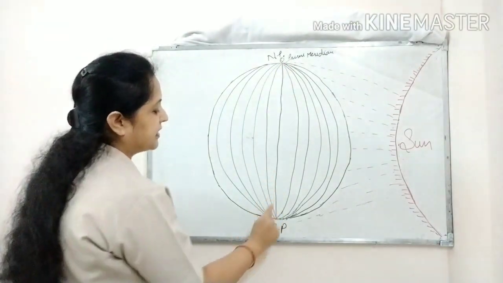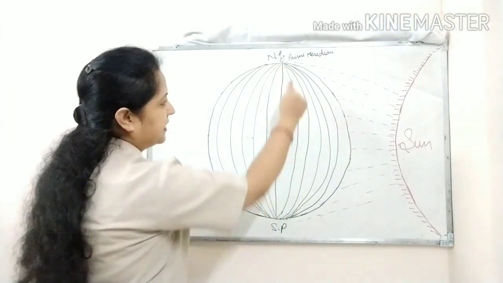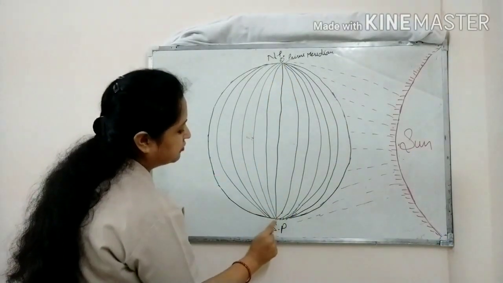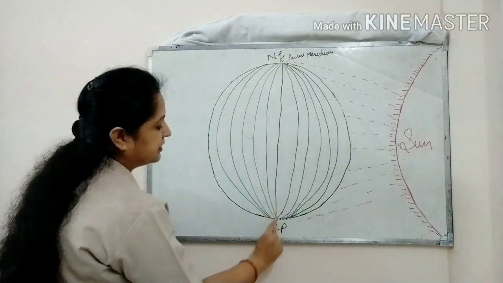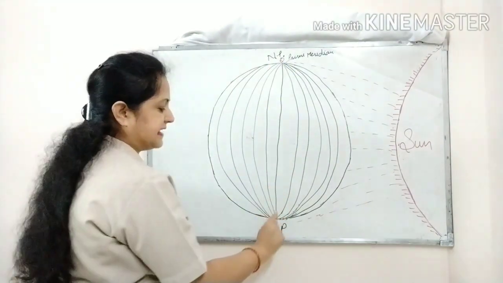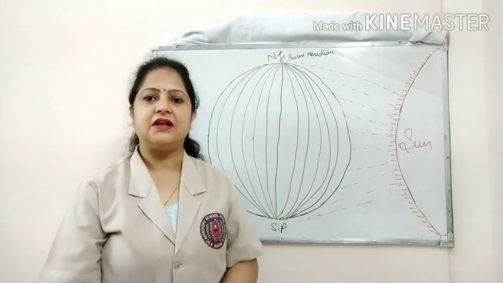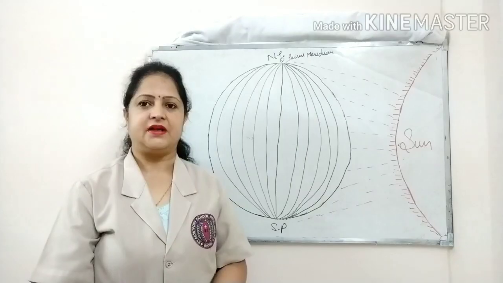Whether it is the prime meridian or any other meridian, the time of the whole meridian from the North Pole to the South Pole will be the same, and that same time of the meridian is called the local time.